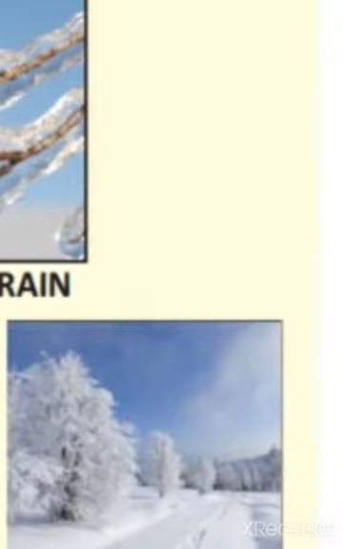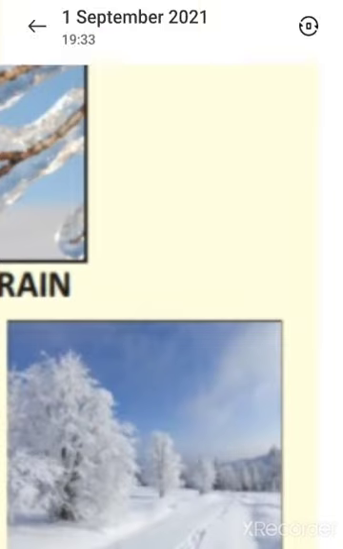Then last one is snow. Often water vapor in a cloud is converted directly into snow pieces due to lowering of temperature. It appears like a powdery mass of ice. The precipitation in the form of powdery mass of ice is known as snowfall. It is common in the polar and high mountainous regions.